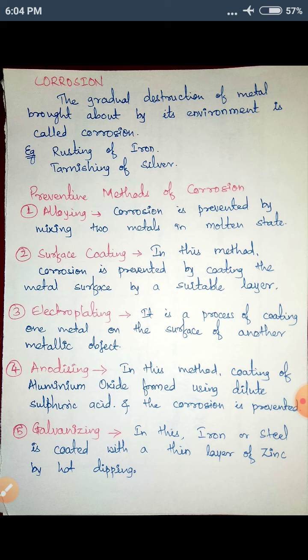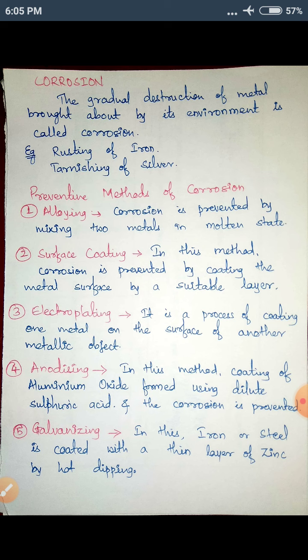Then we have surface coating. In this method, corrosion is prevented by coating the metal surface with a suitable layer. We coat the surface of the metal with paints or else some other cheaper metal, isn't it? We all have seen that we protect iron pipes by painting color on them, isn't it? We all might have done it or seen it, that iron rods or iron pipes are always painted. Why? To reduce the corrosion.